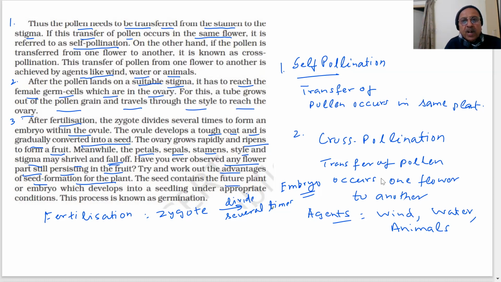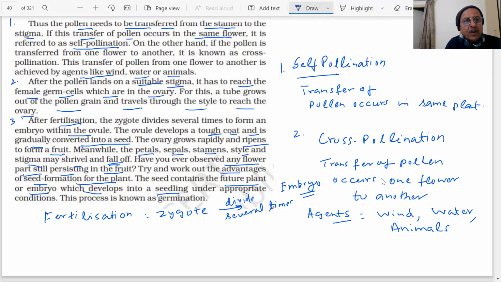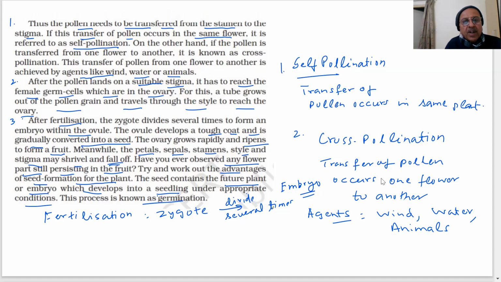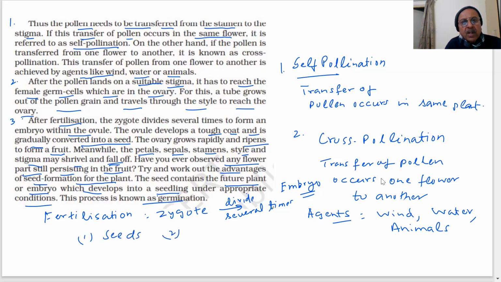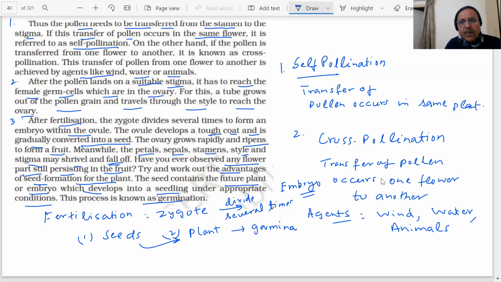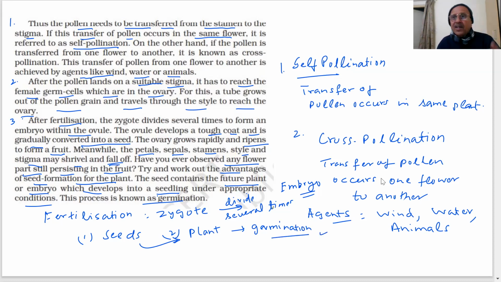The seed contains the future plant or embryo which develops into a seedling under appropriate conditions. The process is called germination. So seeds are formed, and then we use them for developing the future plant under suitable conditions. When proper conditions are met, they germinate. There are many seeds nowadays that people are using in homes, even for eating.